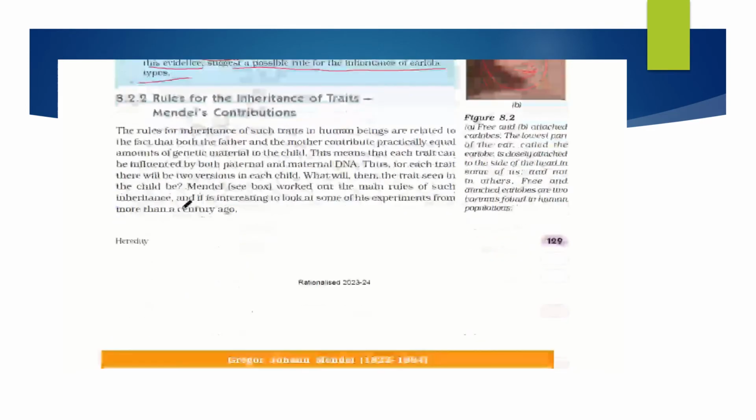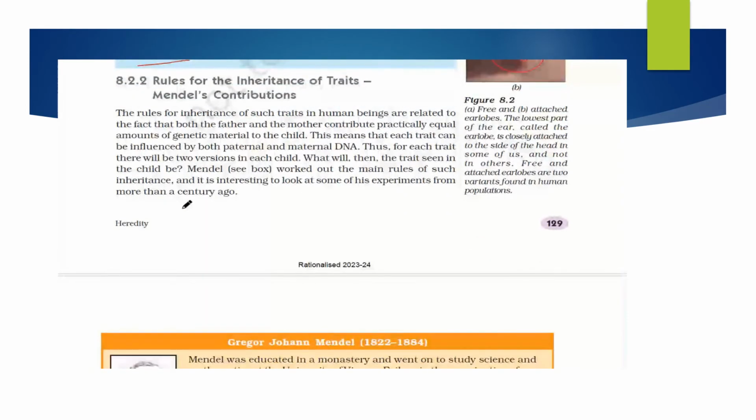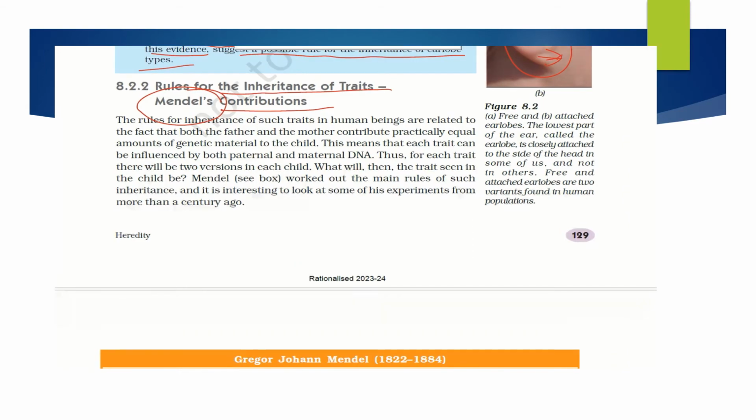Now we will study the most important contribution of the scientist Mendel in the rules of inheritance of traits. So what are Mendel's contributions to the rules of inheritance? In human beings, they are related to the fact that both father and mother contribute practically equal amounts of genetic material to a child. One chromosome comes from the father and another comes from the mother, so they contribute equally. The DNA or genetic material comes equally from the father and the mother.